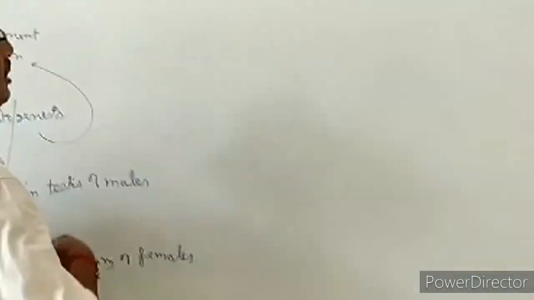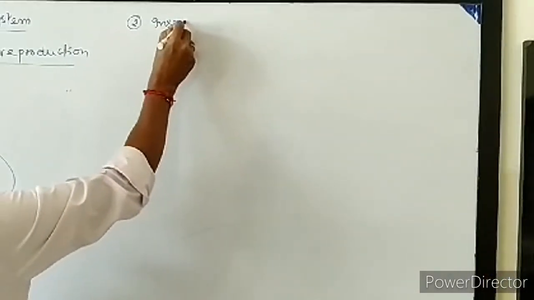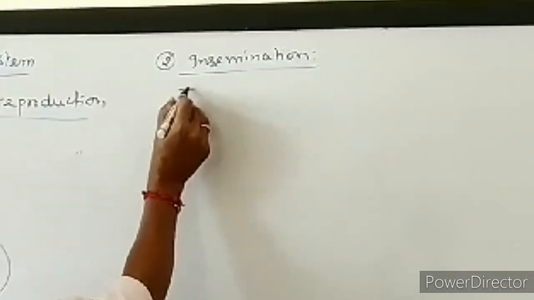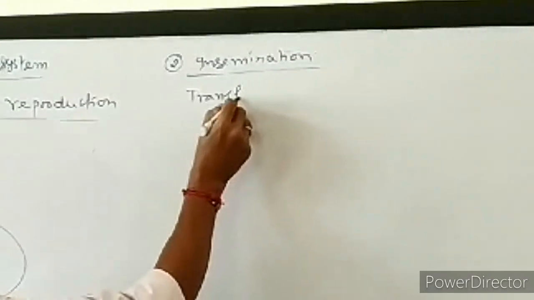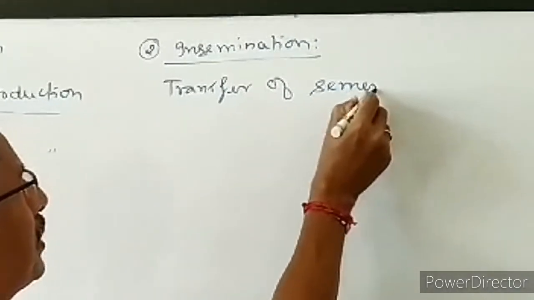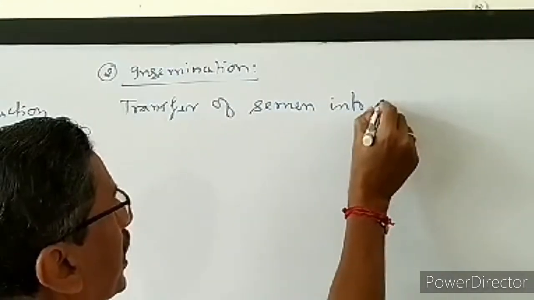Now the second event we are going to study is called insemination. What is the meaning of insemination? We have to see. It is the transfer of semen into the female reproductive tract.